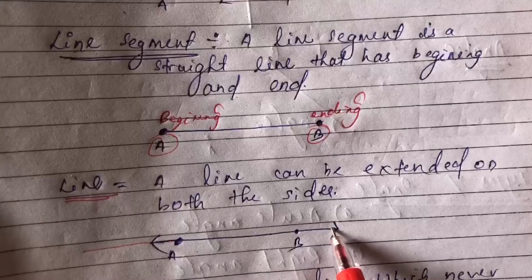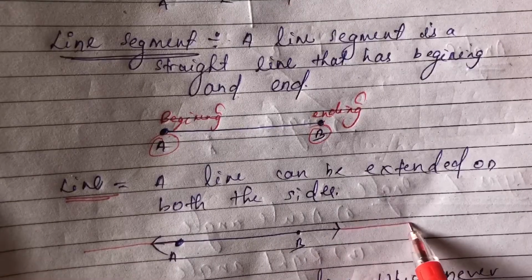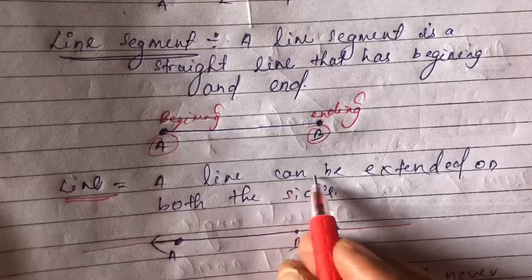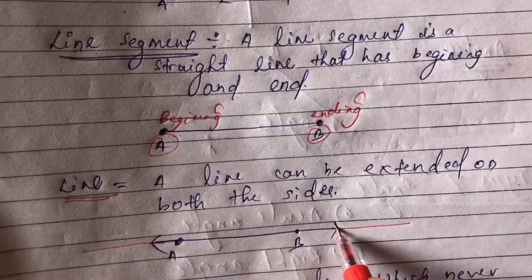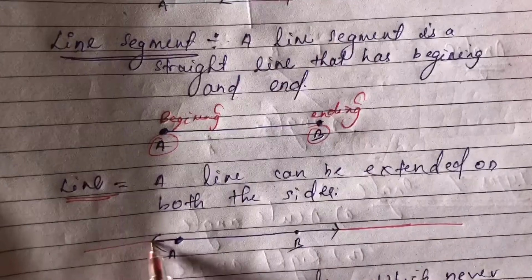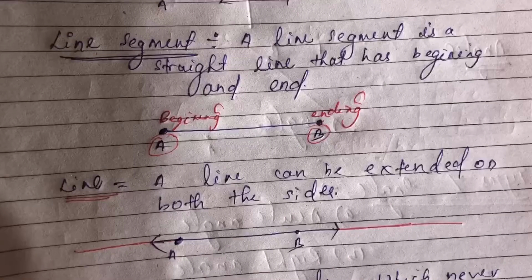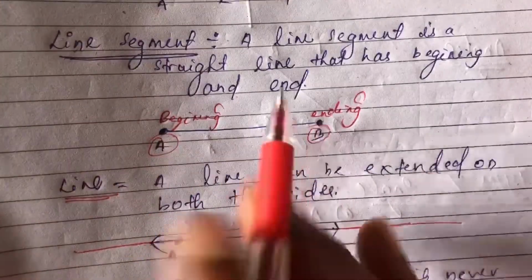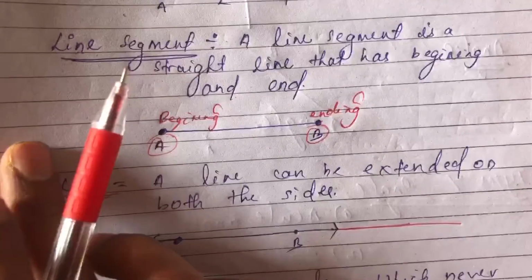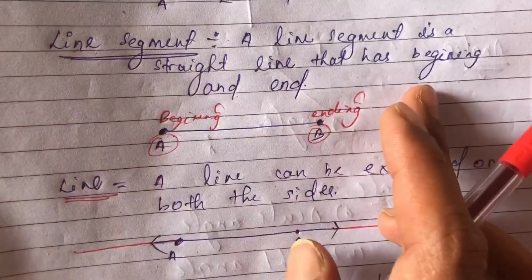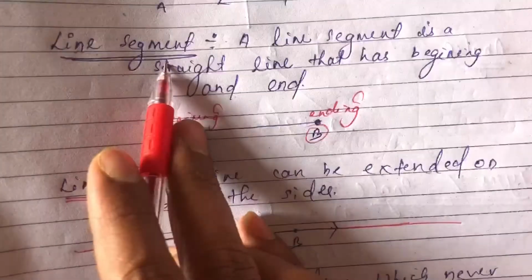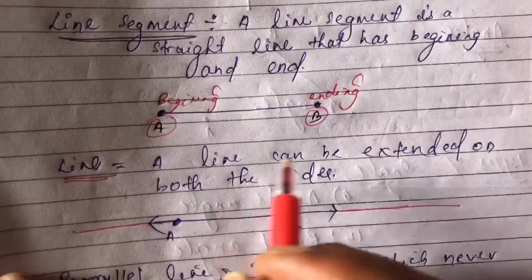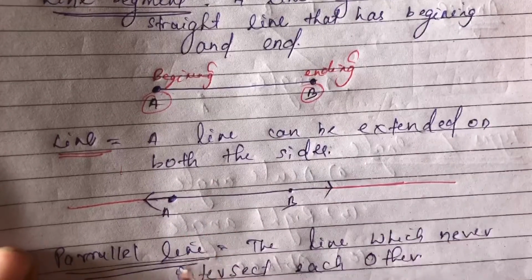It can be extended from the ending point and the beginning point. But the line segment has a beginning and ending point, so you can't extend it. If you extend it from here and here, then it will be a line, not a line segment. So the line can be extended from both sides.